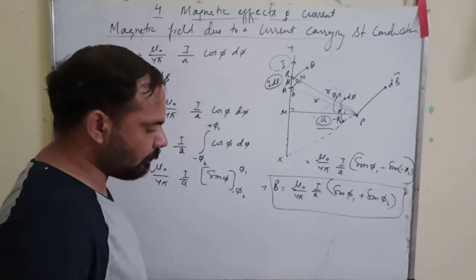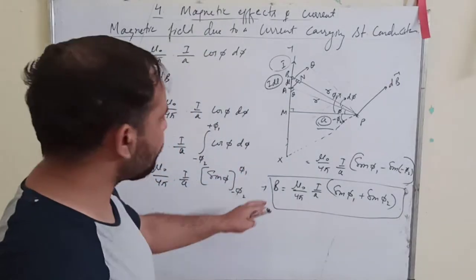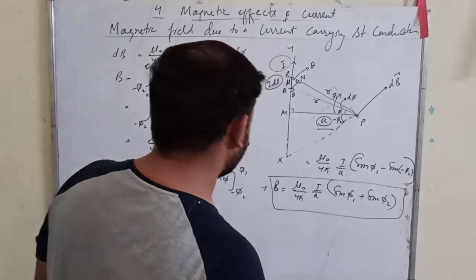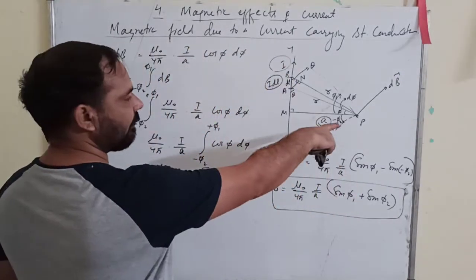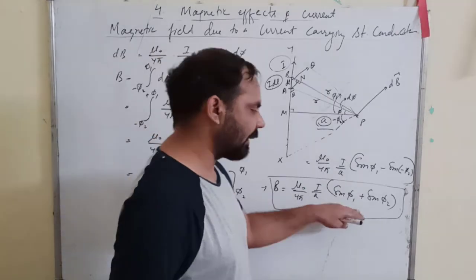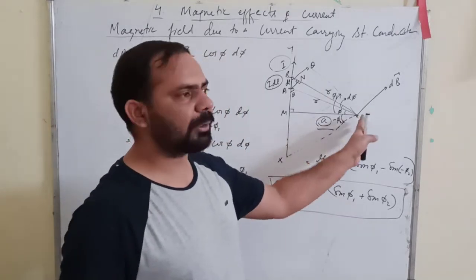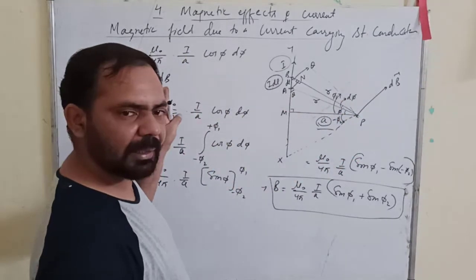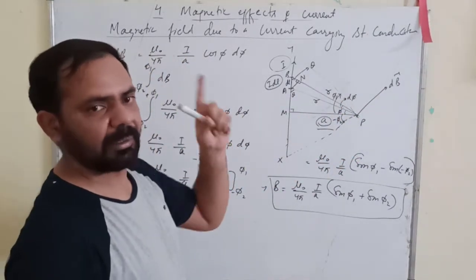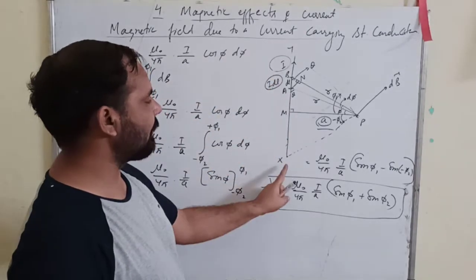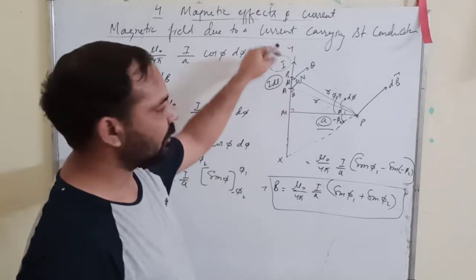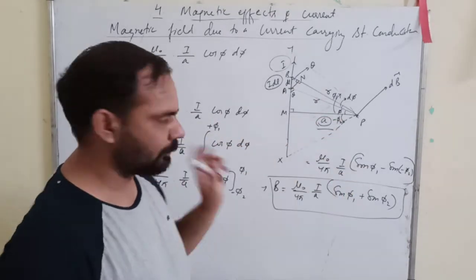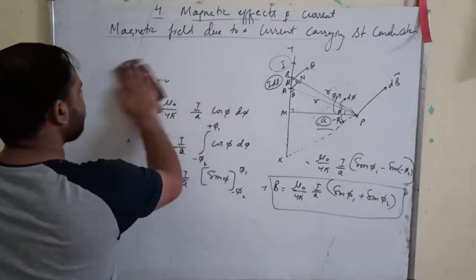If suppose your conductor is infinitely long, now we can move on to some special cases. This is your formula to find out the magnetic field due to a straight conductor. Magnitude is this. What is the direction? Perpendicular to the board and inward. If the point P is on this side, then it will be perpendicular to the board outward, given that the direction of current in the conductor is upward from x to y. If this direction will change, then the direction of magnetic fields on both the sides will also get reversed. Okay, so this is the formula.